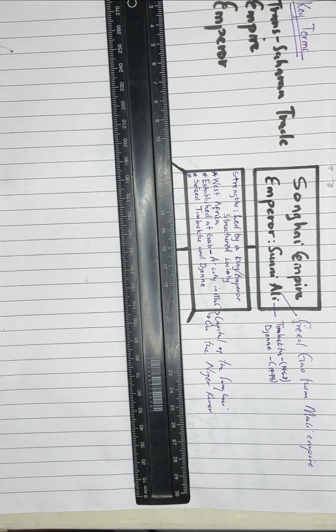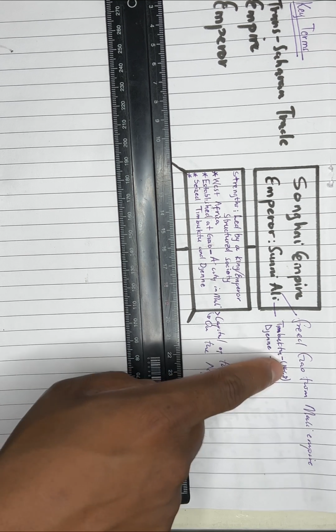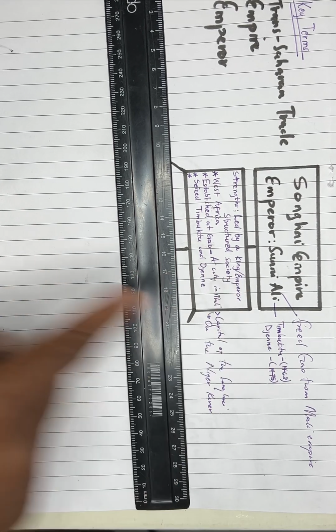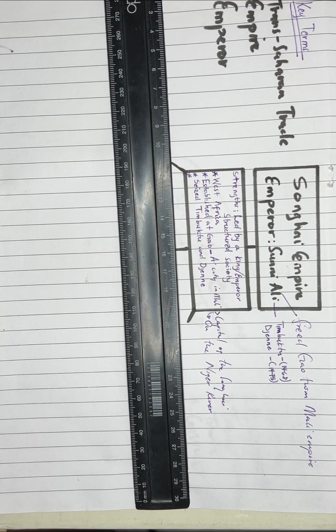Hence, we speak of Gao as being one of the most important cities when it comes to the aspect of trade, when it comes to many other facets that are tied to economic advancements that are therefore to come about in an area that is to take over or control the city of Gao. And in this moment, or at this very point in time, we speak of Sunni Ali being the individual that is therefore able to free the city of Gao from the Mali Empire.